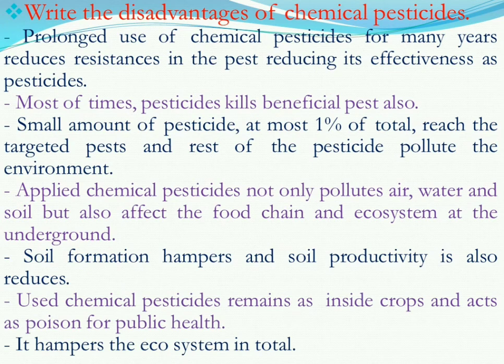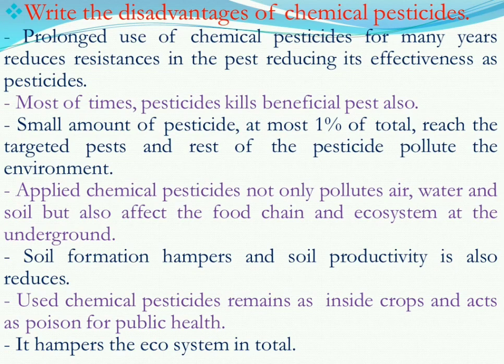Used chemical pesticides remain inside crops and act as poison for public health. That means the chemical pesticides we use remain inside the crop, and after harvesting, the crops come to people's houses and are eaten by humans. Then those chemical pesticides react within the body of humans. That is how this acts as a poison for public health.